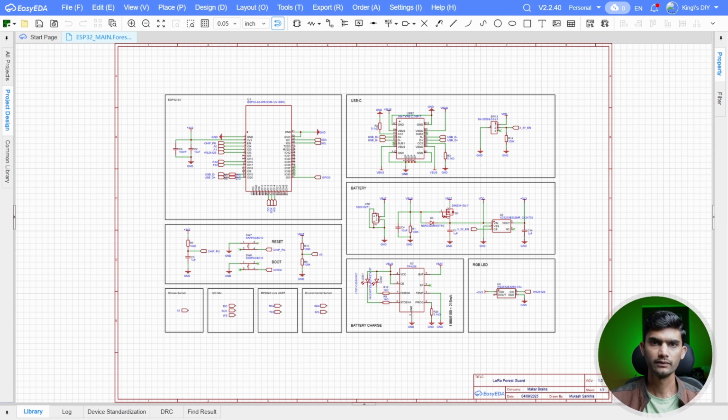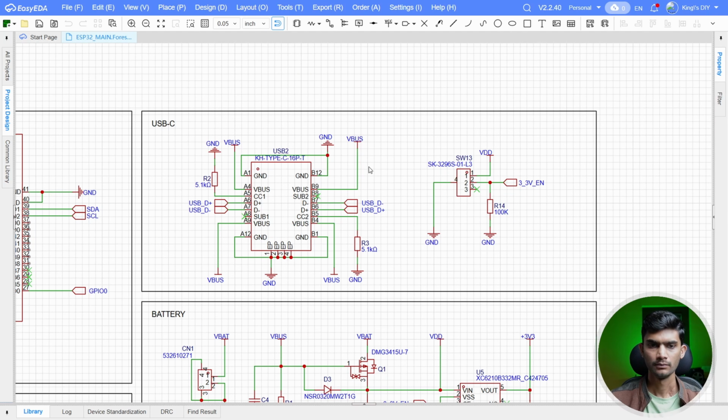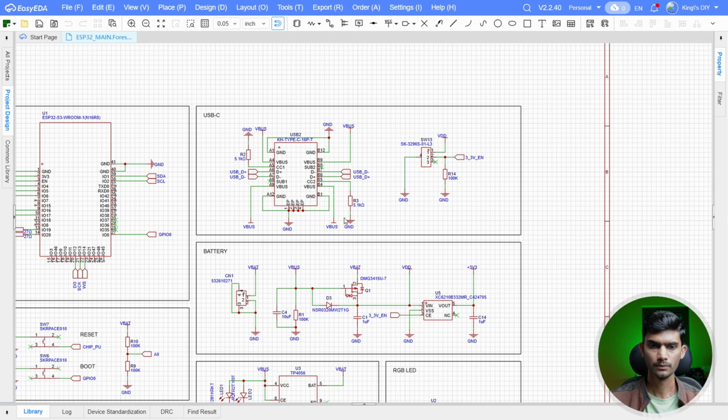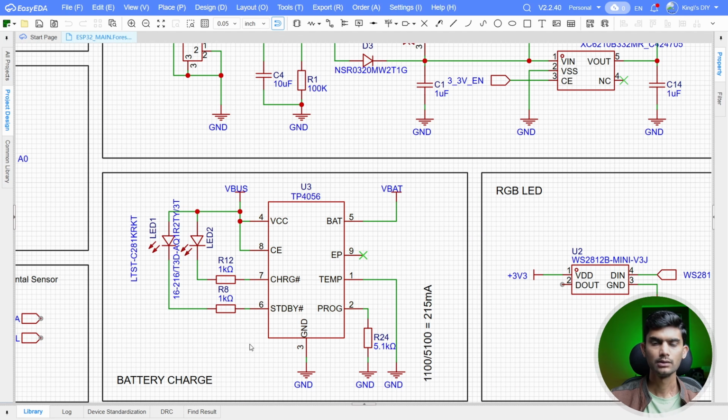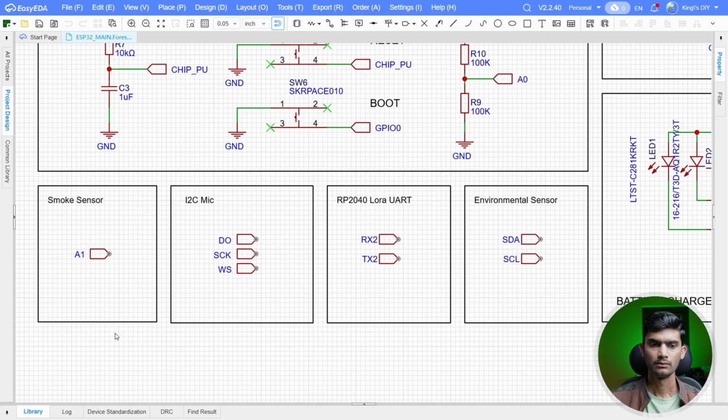To start with the build, first I designed the schematic for our node PCB. I am not an expert in PCB designing, so I simply copied the generic ESP32-S3 board layout. In this schematic, as you can see, we have an ESP32-S3 module. Then we have a USB Type-C for charging and for programming the ESP32. We have the battery management circuit and the battery charging circuit. Then I have added a WS2812B RGB mini LED for feedback. And finally, I have extended the ESP32 pins to connect to multiple sensors and the LoRa module.